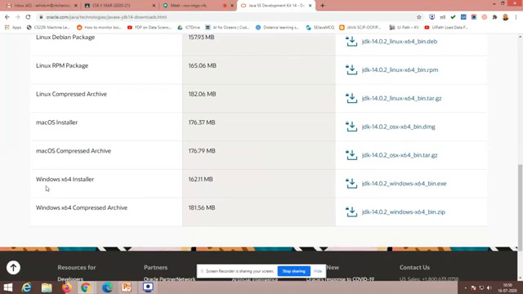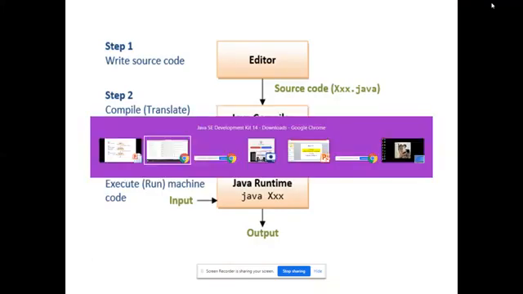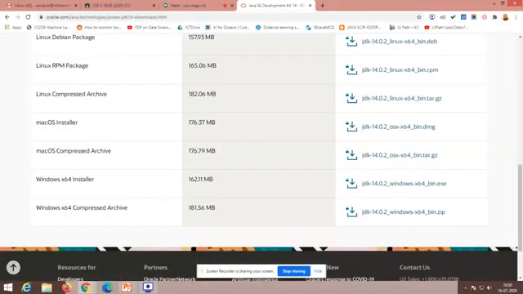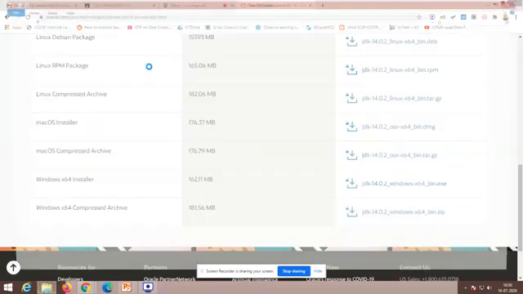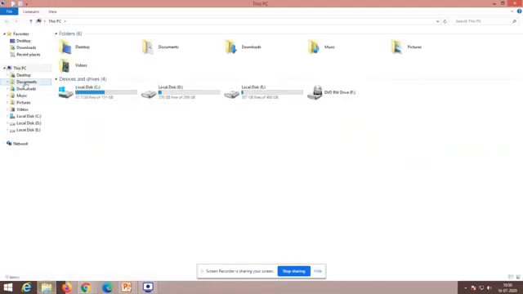So this is the thing that you have to download: the Windows x64 installer. It is around 163 MB. If you click this, an exe will be downloaded. It will ask you some agreement statements. Just click it and download. Once you download this, I will show you the folder. It will be available in the downloads section.